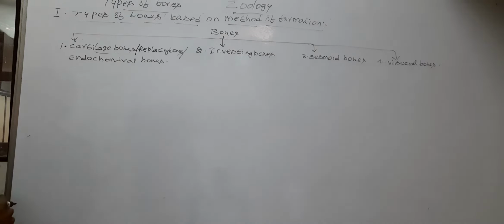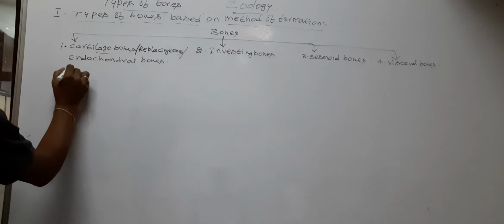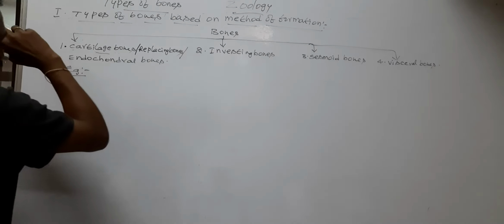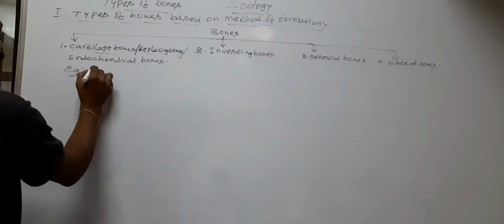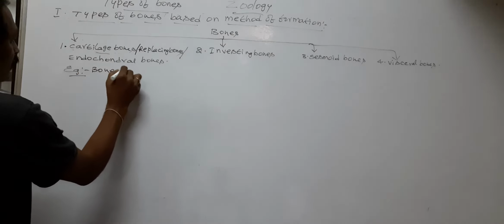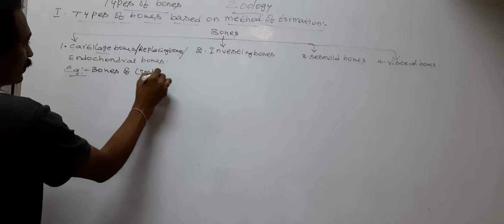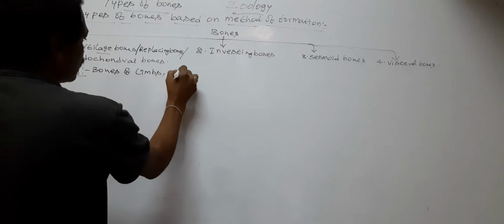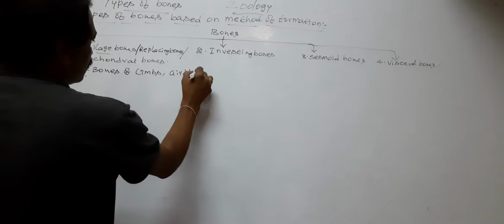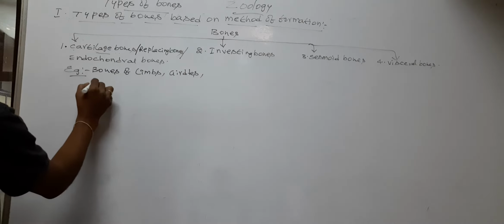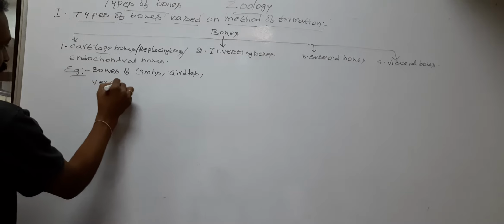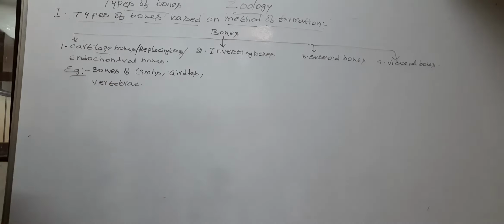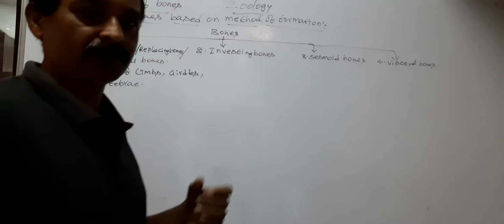The endochondral bones, cartilage bones, or replacing bones are found in, for example, bones of limbs, girdles, and vertebrae. Limbs mean four.